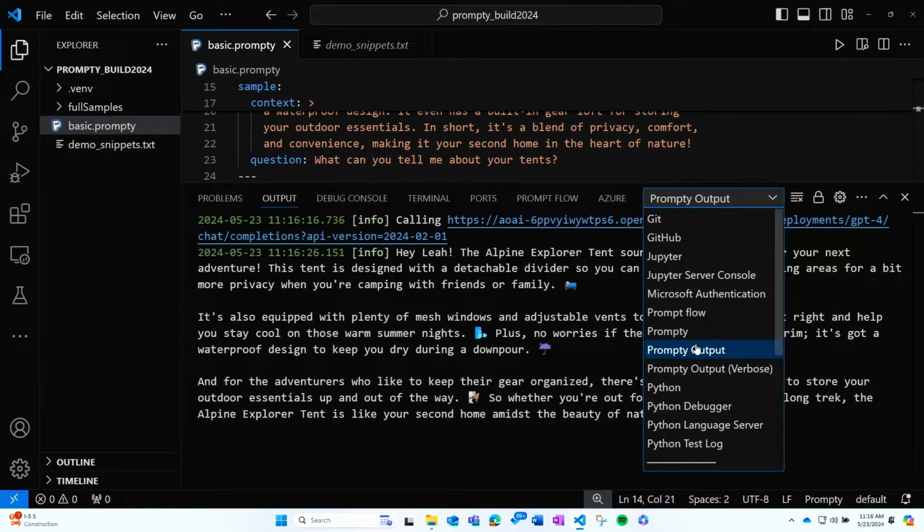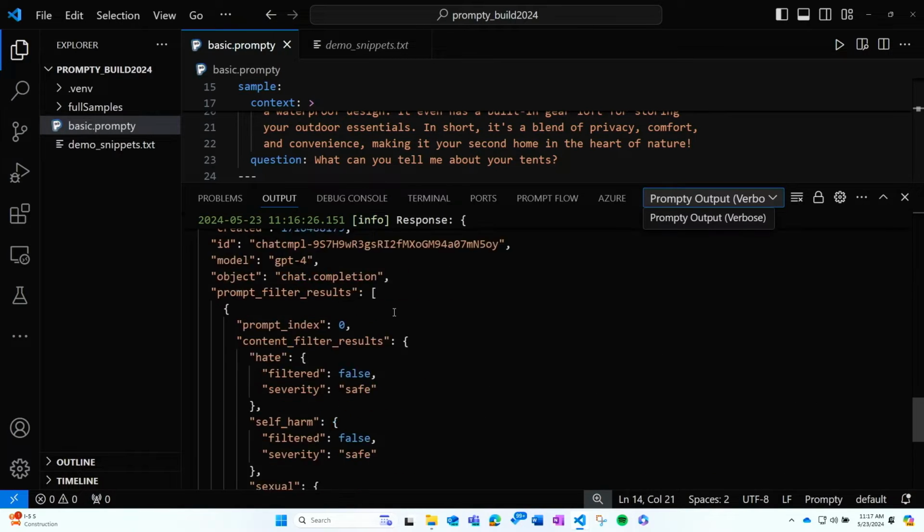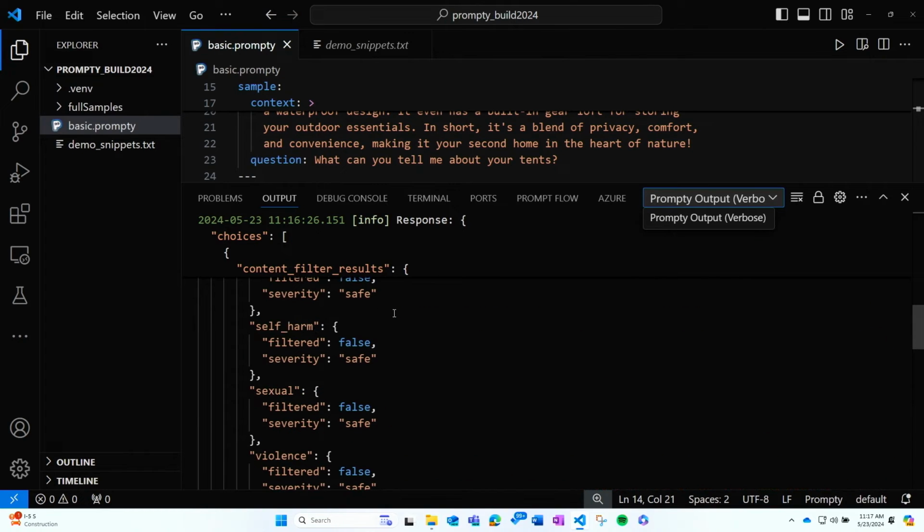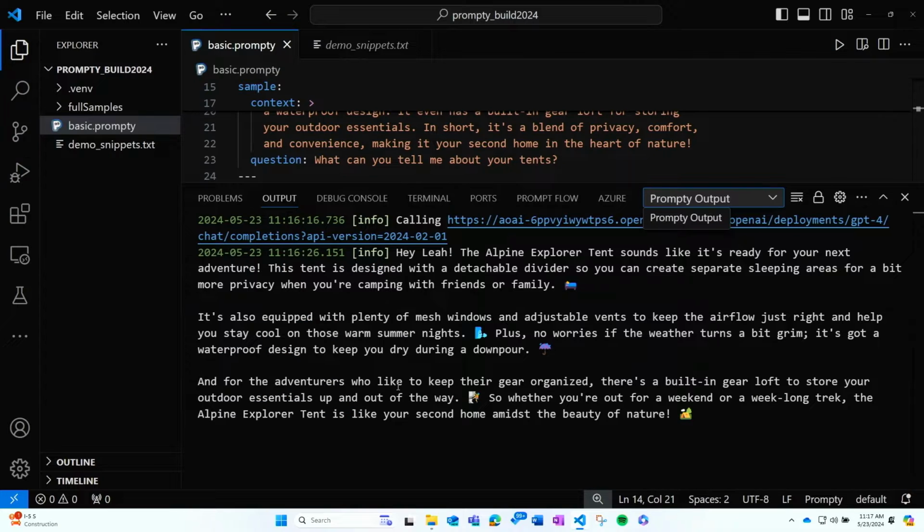OK, now if we wanted a little more details about the calls and the requests that are being made, you can use the verbose output with Prompty. But for now, the Prompty output gives us what we want to see.